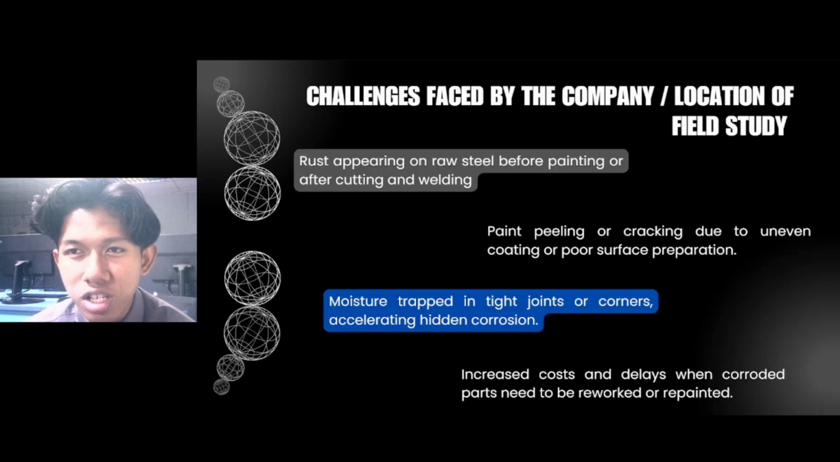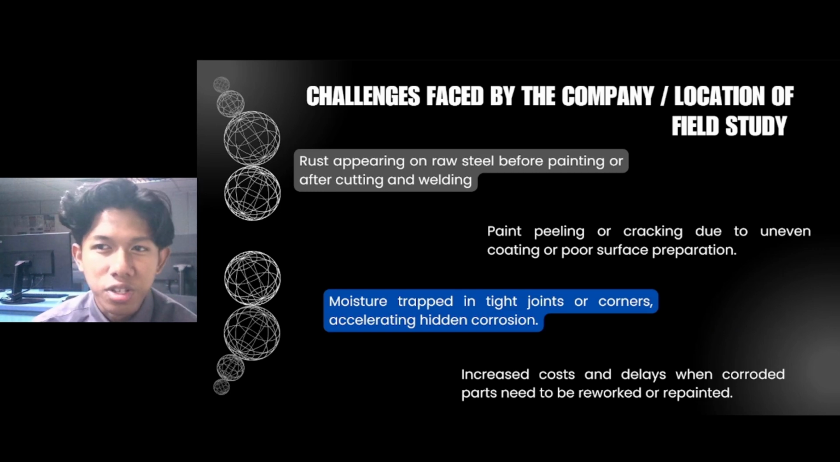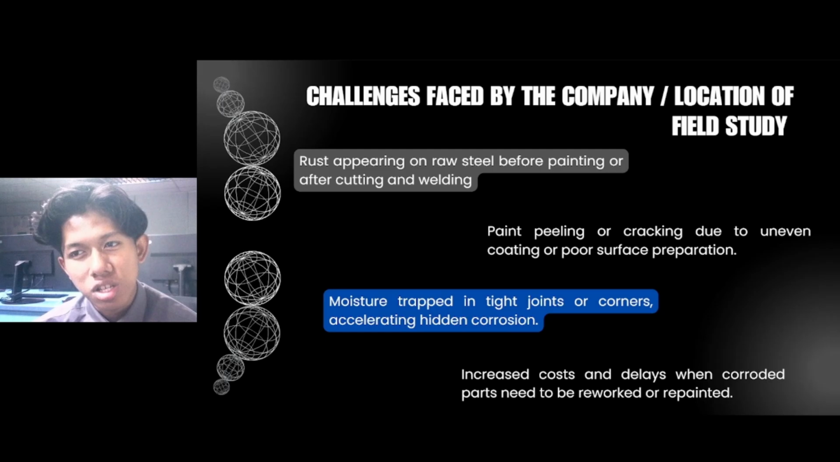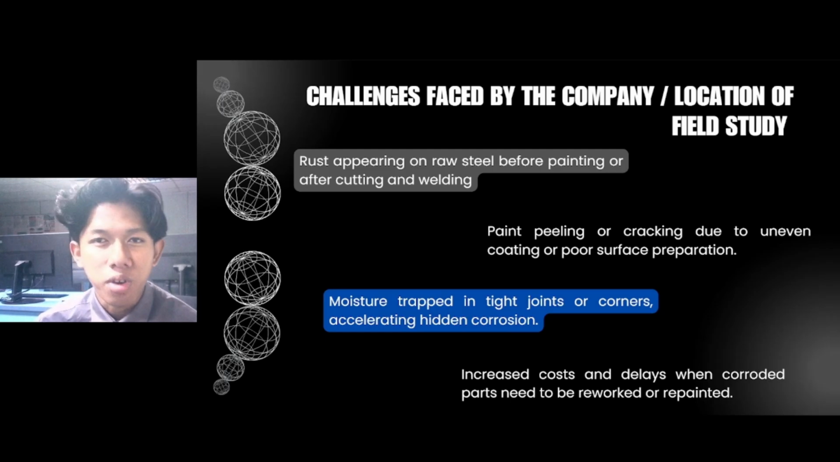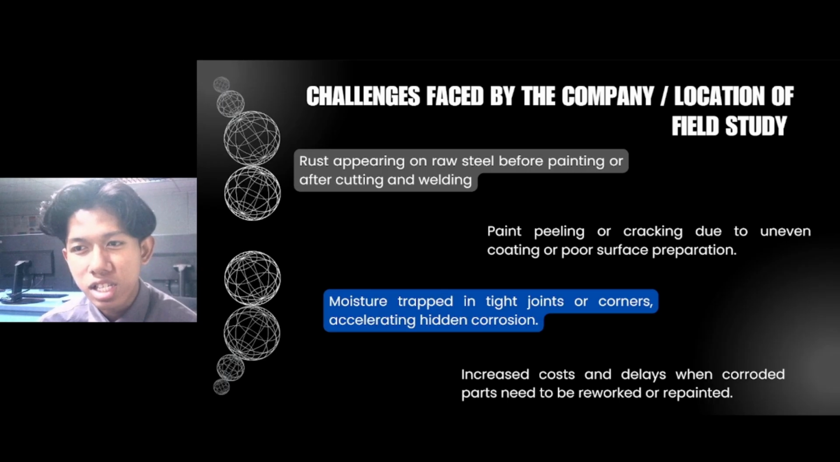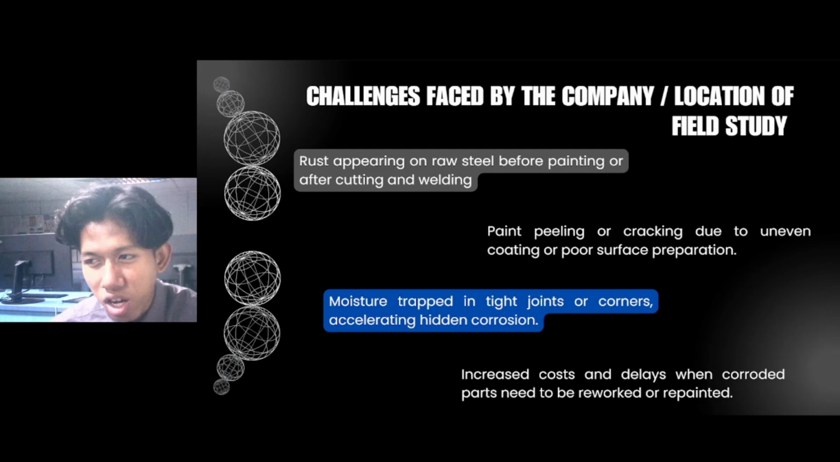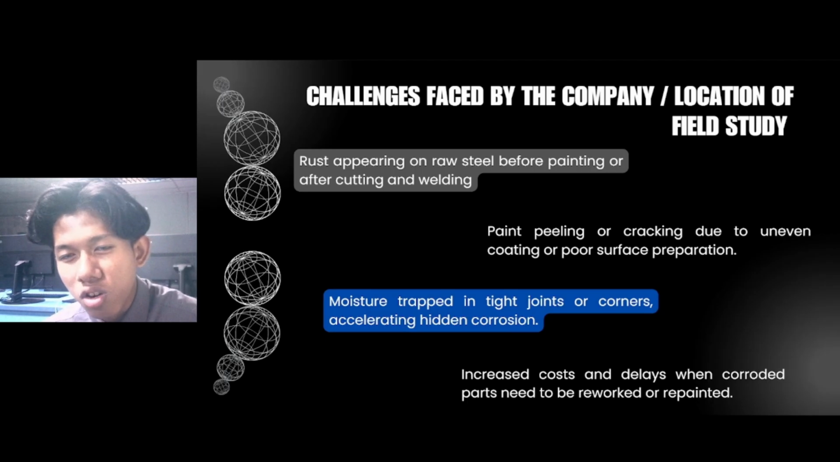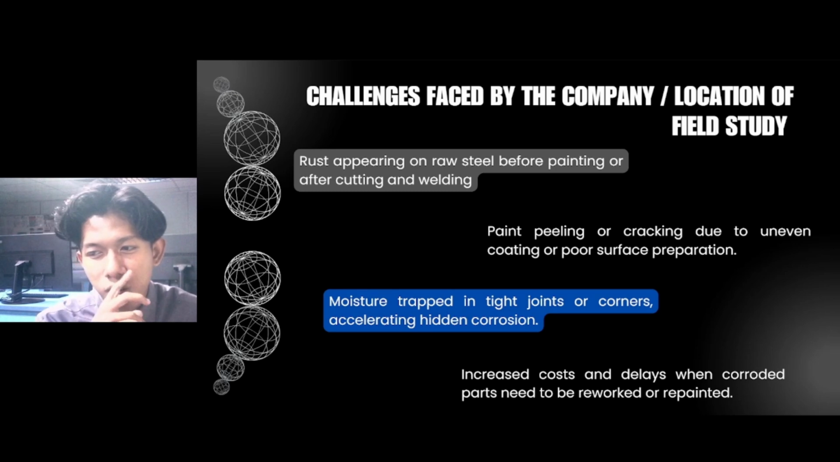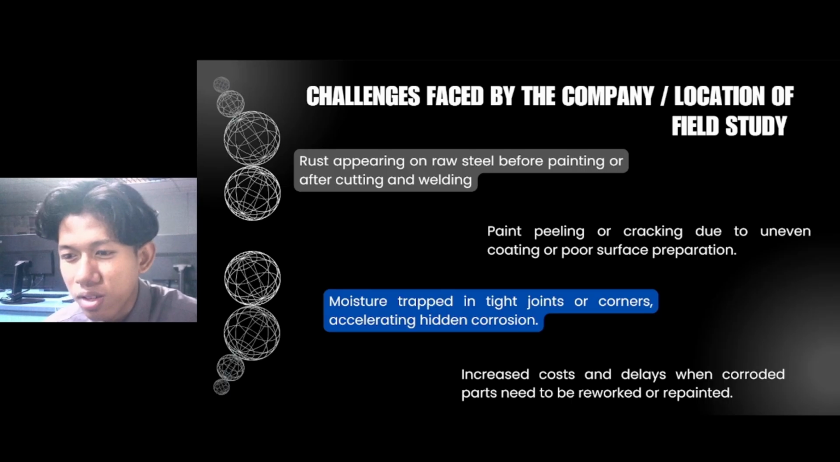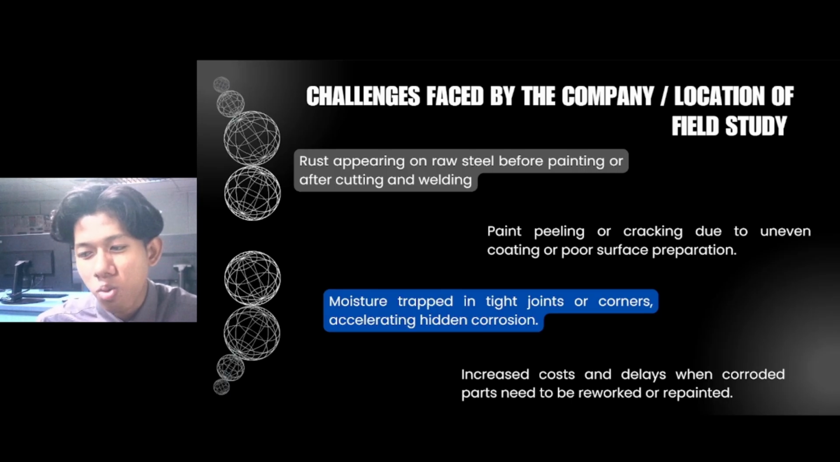Challenges faced by the company at the field study location: rust formation on raw steel before painting or after cutting and welding; paint filling or coating dust and uneven coating on post surface preparation; moisture trapped in tight joints and corners; hidden corrosion; and increased cost and delay when corroded parts need to be reworked.